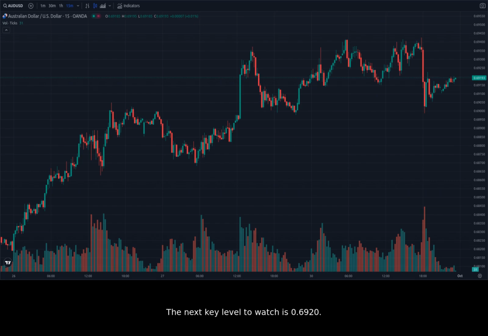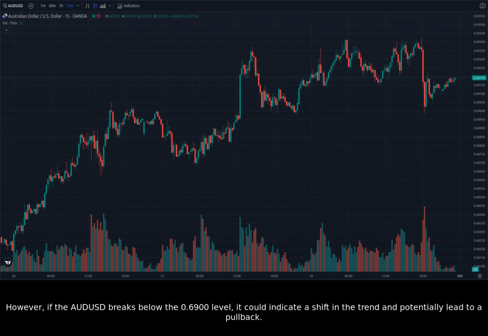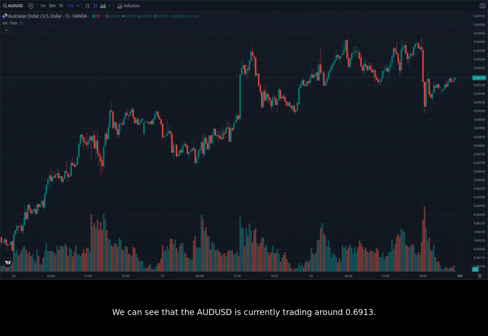The next key level to watch is 0.6920. A break above this level would signal a bullish breakout and could push the AUDUSD towards the 0.6940 level. However, if the AUDUSD breaks below the 0.6900 level, it could indicate a shift in the trend and potentially lead to a pullback. It's important to watch the price action closely on the 15-minute chart to identify any signs of a breakout or a reversal. We can see that the AUDUSD is currently trading around 0.6913. This level could act as a strong support level. A break below this level could signal a short-term bearish trend.